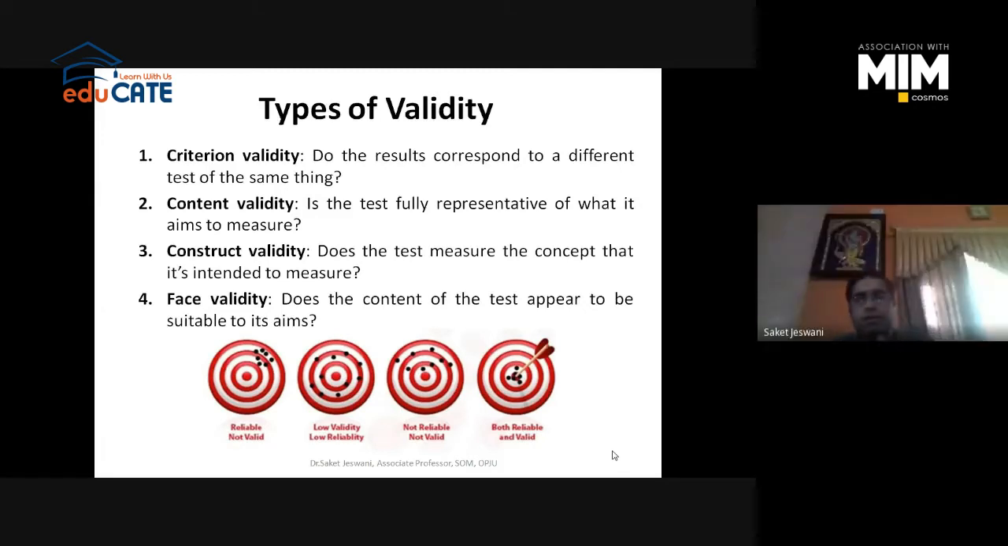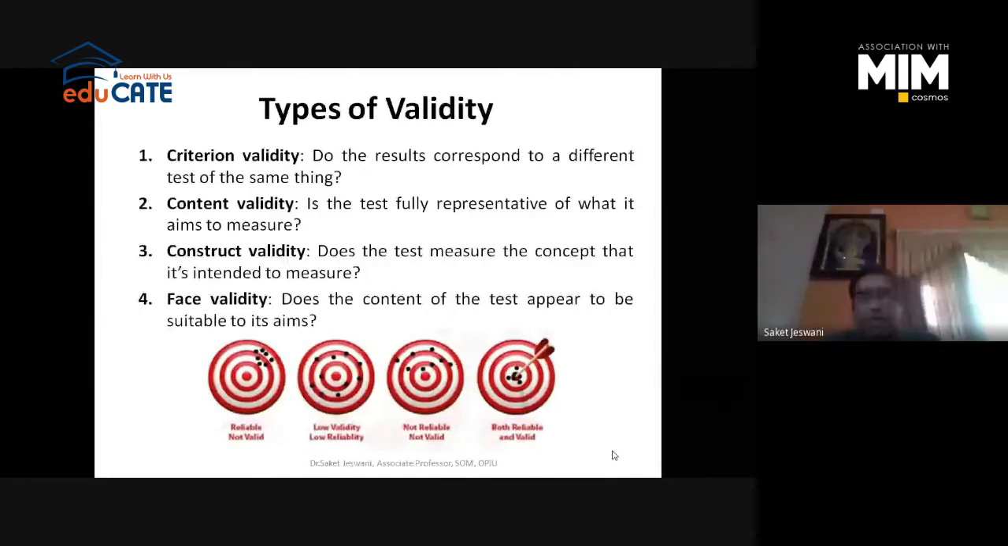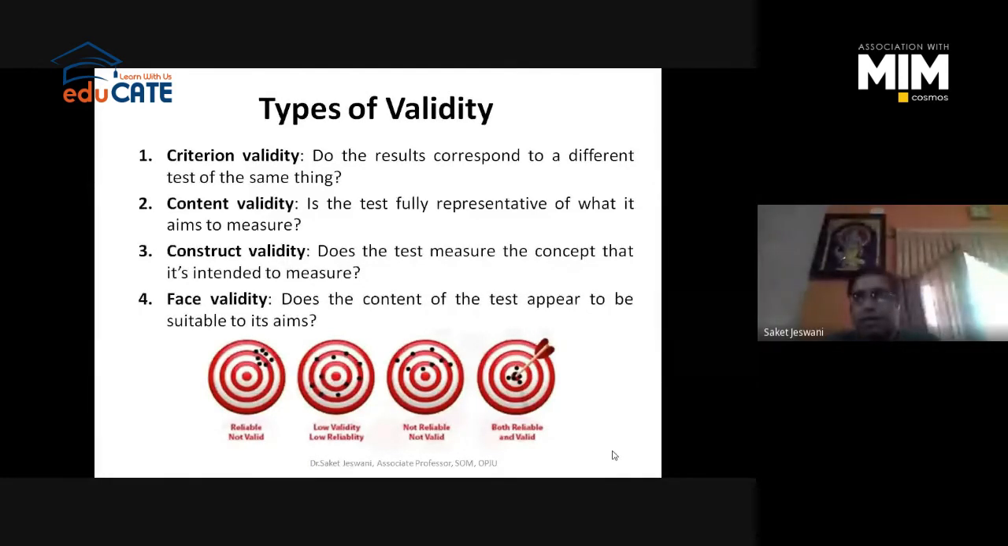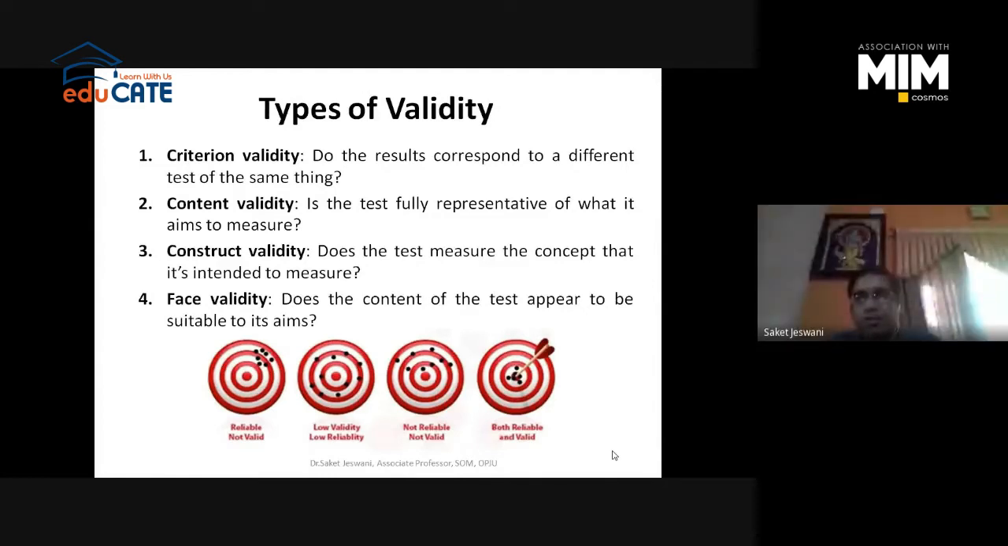No. There is no criteria as such, but here we talk about there being different tests for the same thing, right? So which test is better? You have to choose this test. So on what criteria are you selecting a particular test to measure what you want to measure?